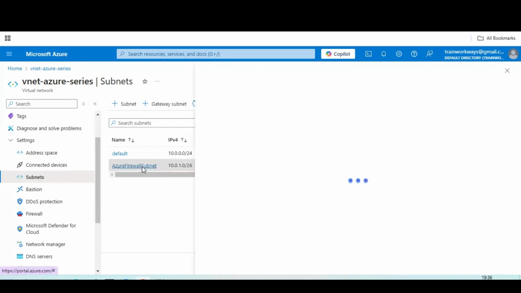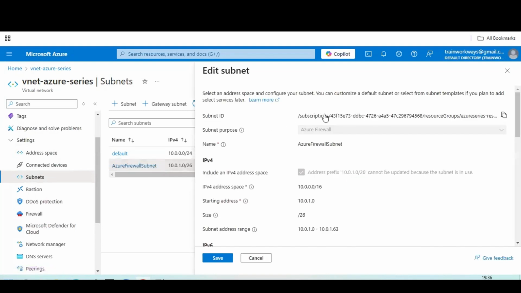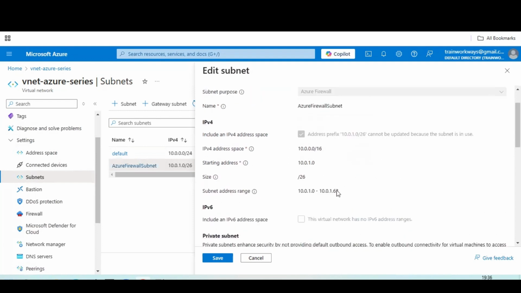For example, the Azure firewall subnet will be created with a certain subscription with the firewall subnet. This firewall is used for protecting the subnets. This is the subnet which we have taken, and this number of IP address ranges we have to create, and these will be secured.